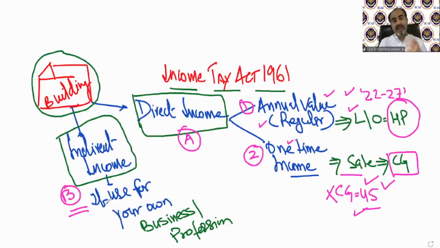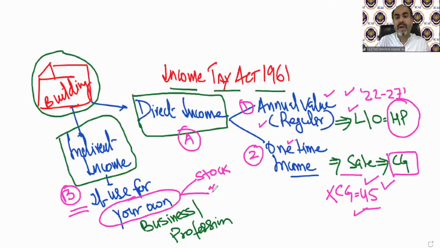Indirect income of a building can be if you use that building for your own business or profession. So if you have a building and you are running your office or your factory or your shop from that building, then you are not earning income directly from that building. Technically, if you are running your business, then you are earning income either from the stock, the goods you are selling, or providing of services.